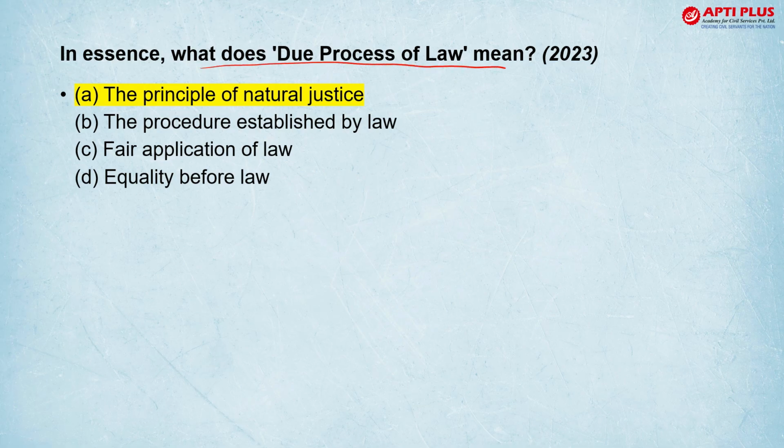Then what does due process of law, again asked in 2023, mean? It means principle of natural justice.